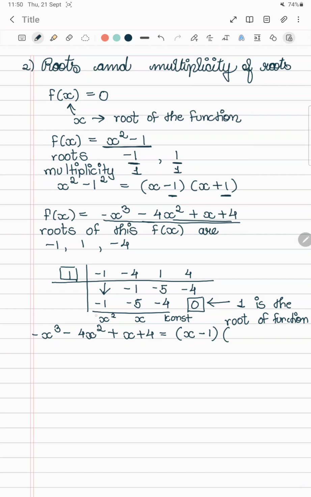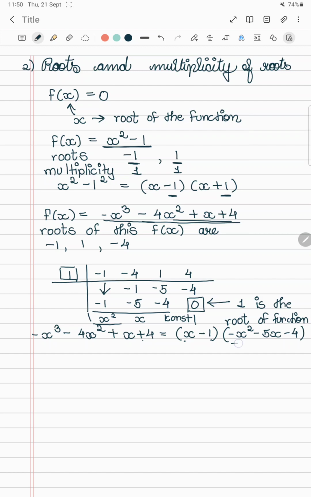So we write this polynomial in the second bracket, and we get minus x square minus 5x minus 4. So we have factorized this polynomial as x minus 1 into minus x square minus 5x minus 4.